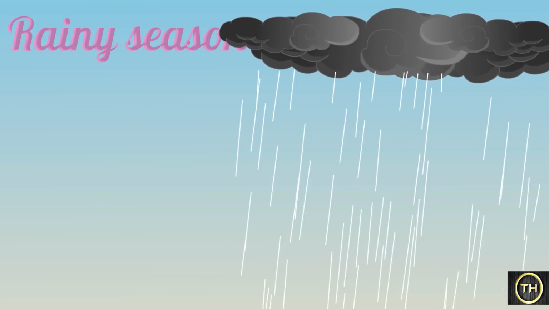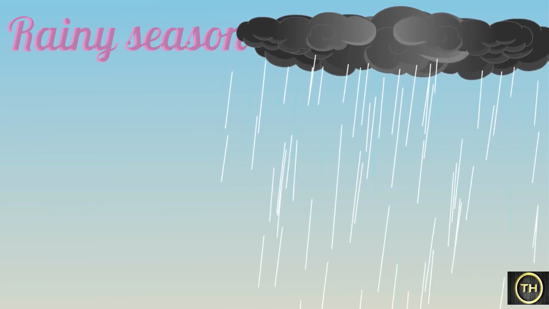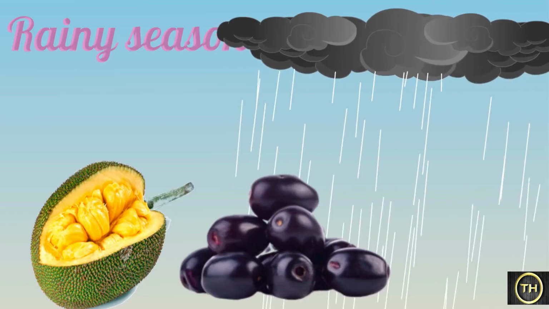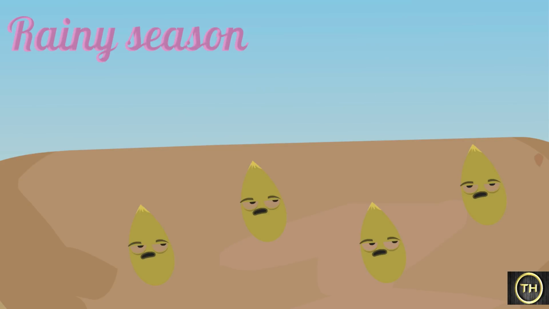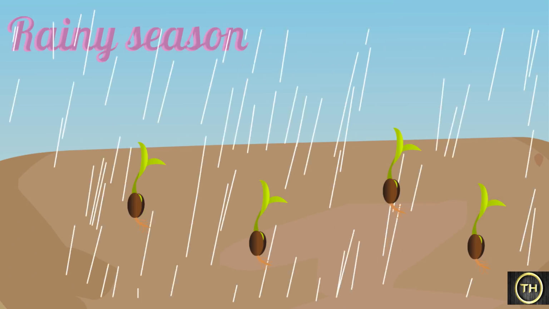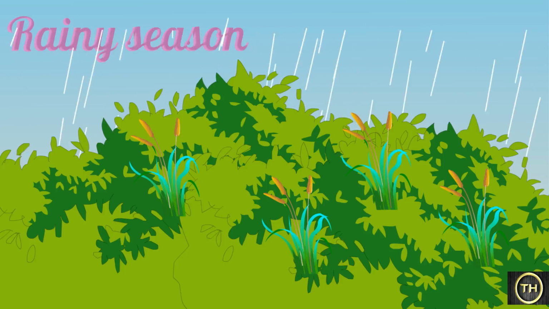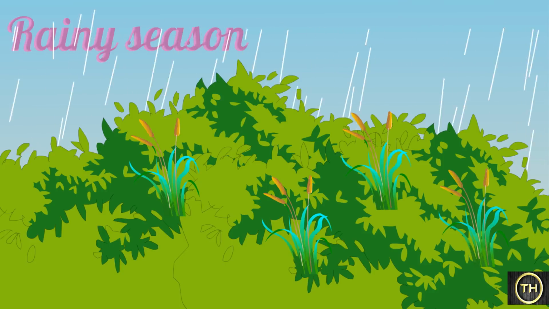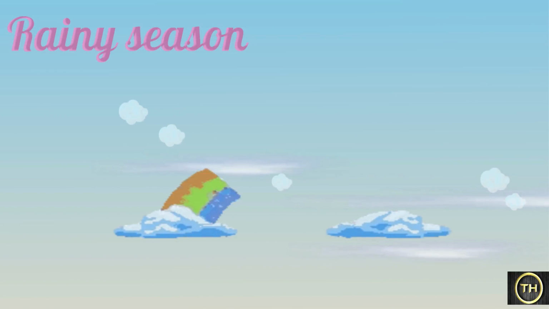Now we will see about rainy season. In June, black clouds appear. The rainy season is a short way away. By this time, we begin to get jackfruits, jamuns, that is Java plums, and karvandas. The seeds of grass and other plants lie scattered all over the ground. They sprout and start growing as soon as it begins to rain. It becomes green everywhere. This greenery is soothing after the hot summer months. Sometimes we can even see the rainbow with its 7 colors in the sky.